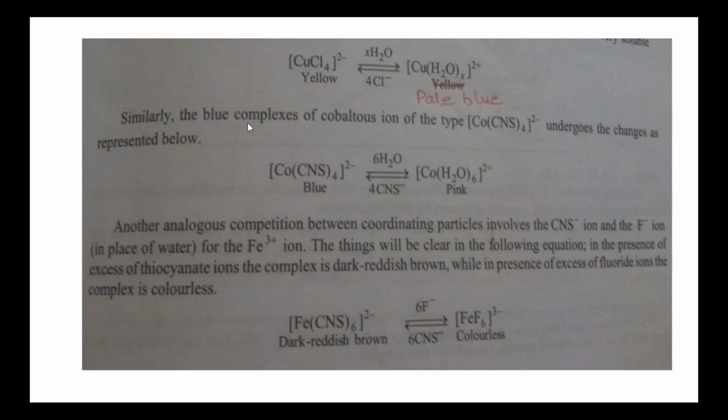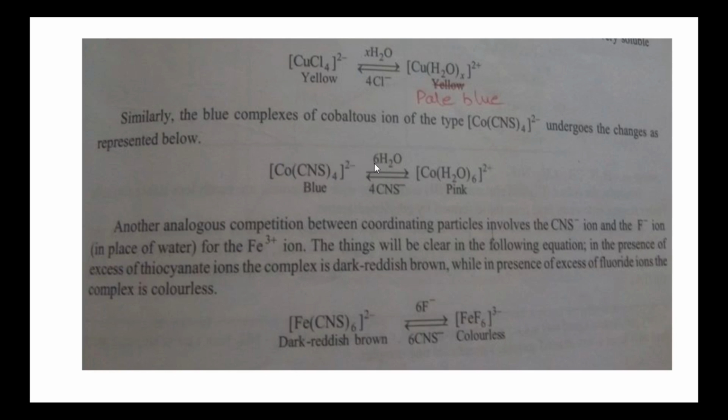Similarly, the blue complex of cobaltous ion of the type Co(CNS)4 2 minus undergoes the changes as represented below. The tetrathiocyanocobaltous complex, that is Co(CNS)4 2 minus, is blue in color in the solid state.